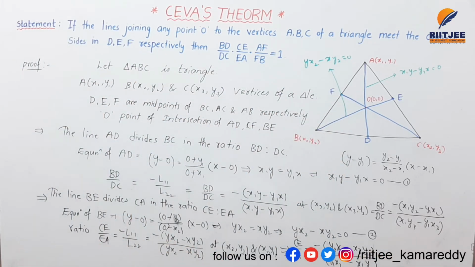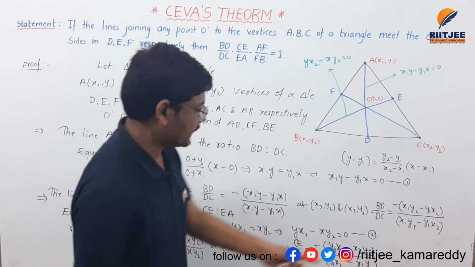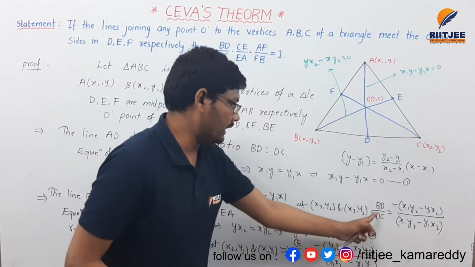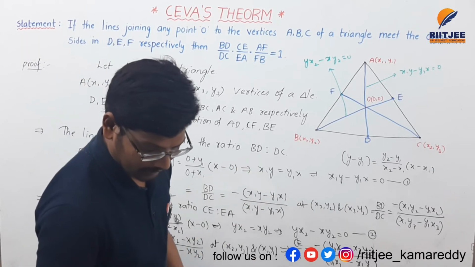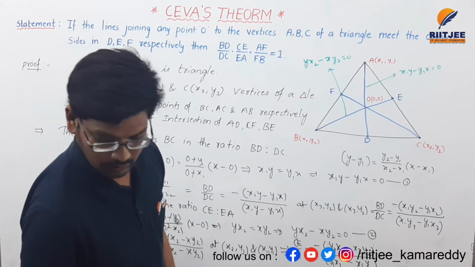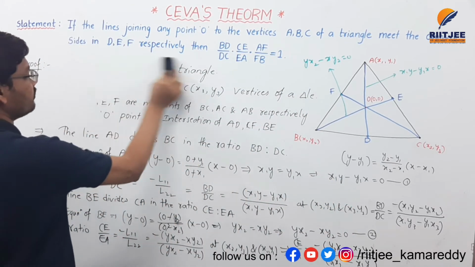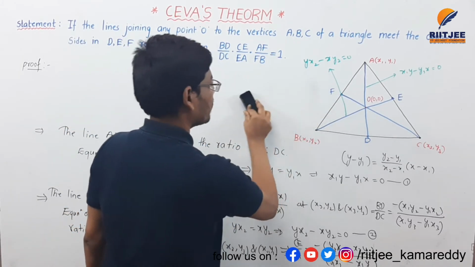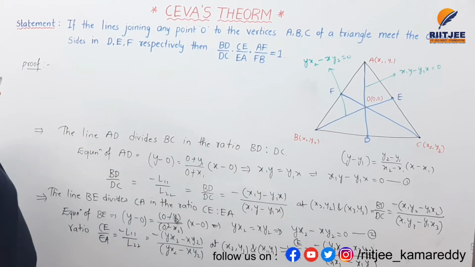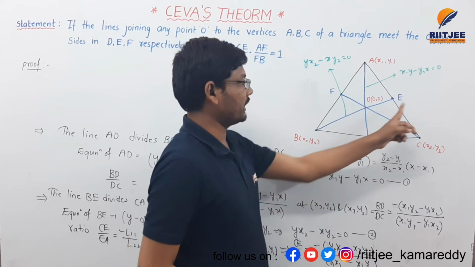Here we have less space, so I am writing BD by DC and CE by EA on a separate side so that we have some space. So I am erasing this one. The AD line is completed and the BE line is completed.